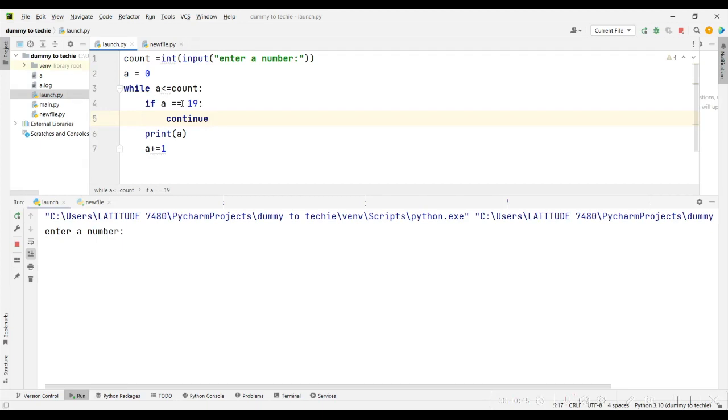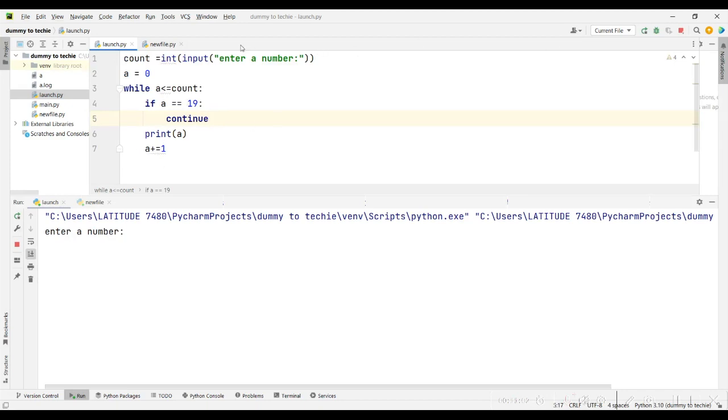If the condition is met, continue will take the loop back to the beginning. It will not run the rest of the code that was supposed to run. It will go back here, and if the condition is met again, it will go back here like that. So that's what was happening.